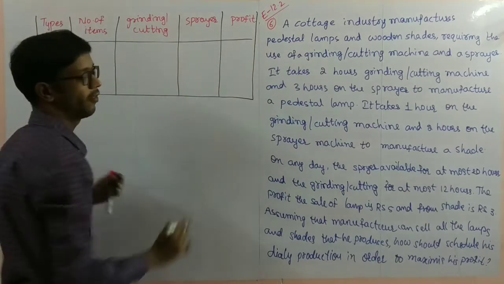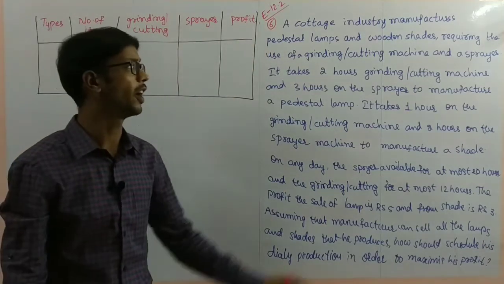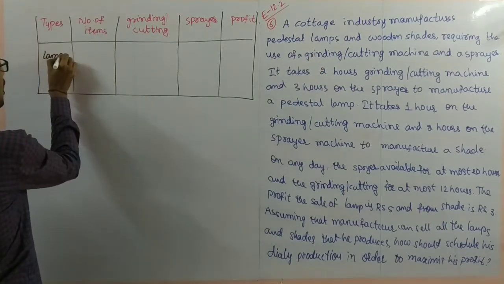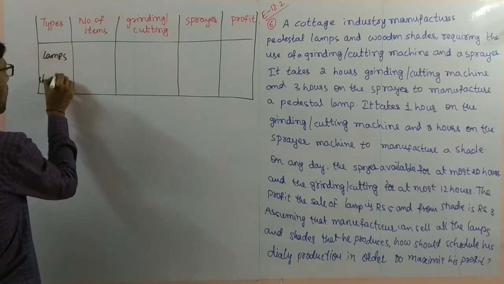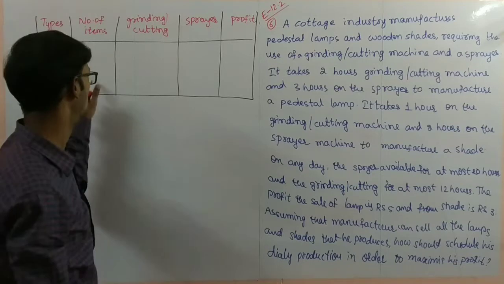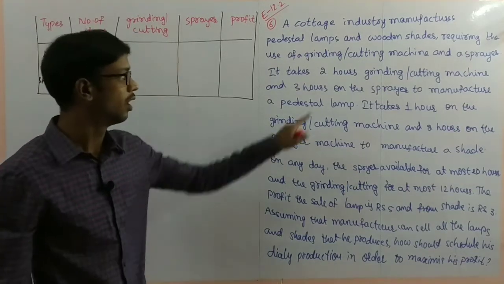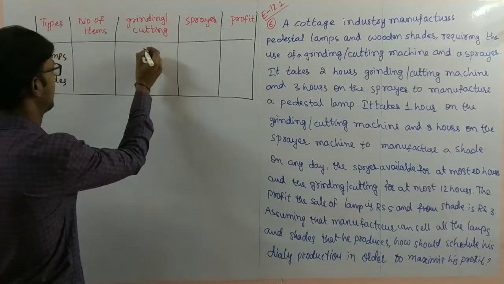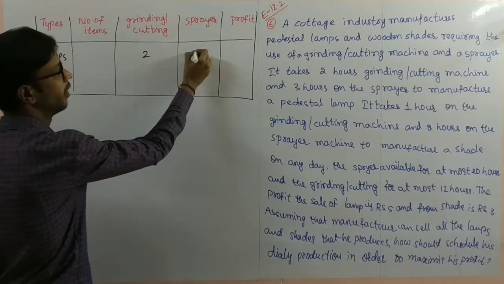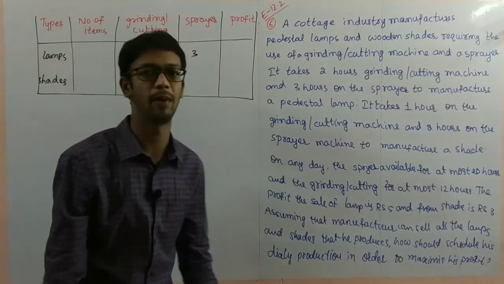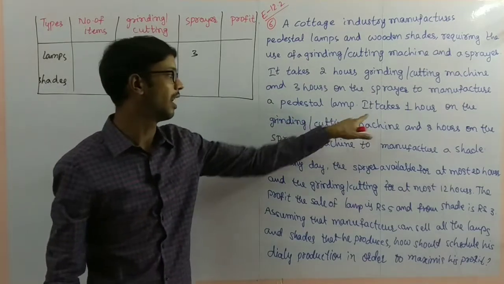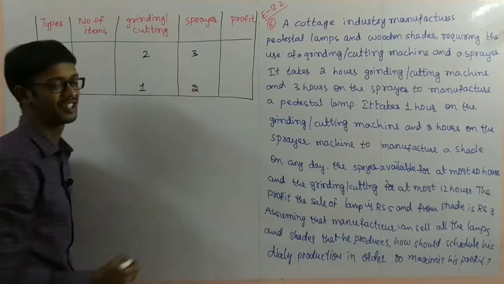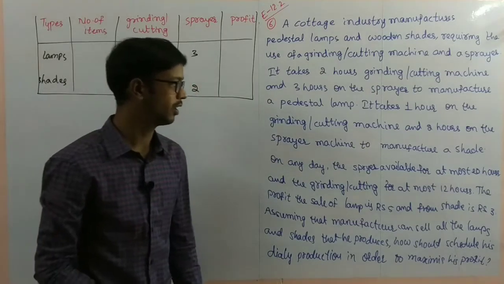Types: two types of items here. What are the two types? Pedestal lamps and wooden shades. I am just writing lamps and shades. The number I will write later. Next, 2 hours for the grinding machine and 3 hours for the sprayer machine to manufacture a pedestal lamp. Next, 1 hour on grinding and 2 hours on the sprayer for shades.